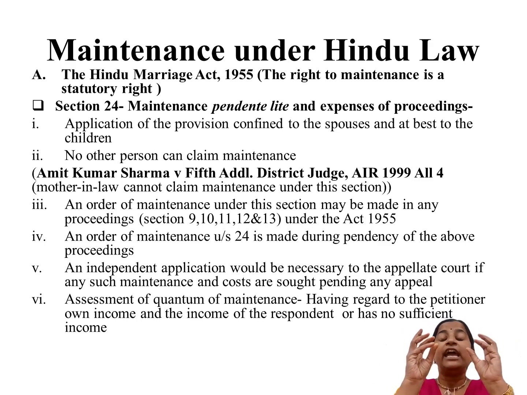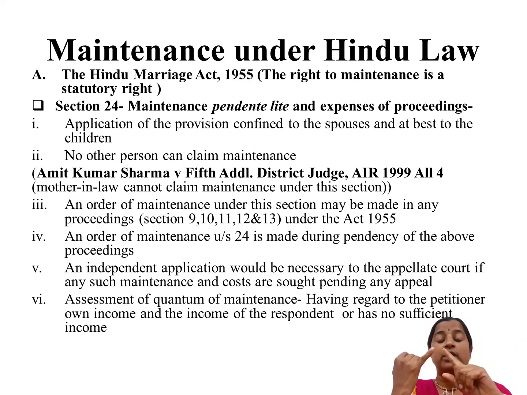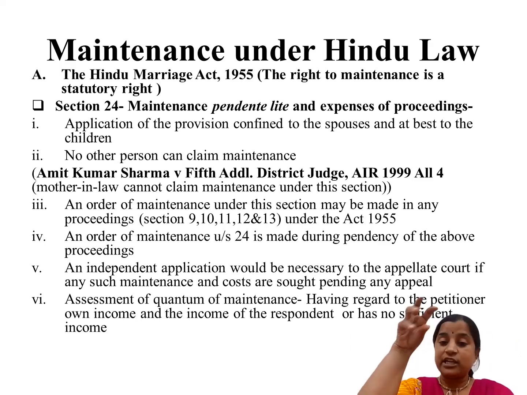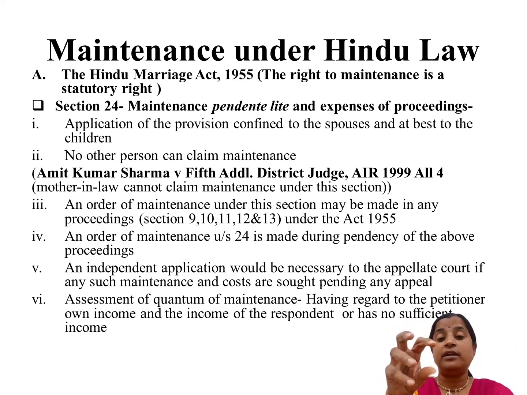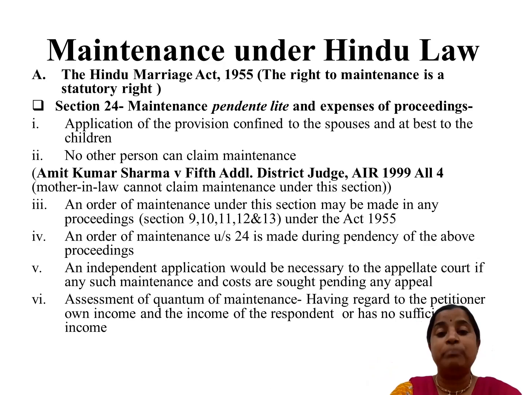This is the only exclusive right under any personal law. Such a right is not available under Muslim or Christian or Parsi or any other law, but exclusively this right is available under Hindu law, Hindu Marriage Act 1955, as per sections 24 and 25, that husband as well as wife both can avail the right of maintenance against each other.